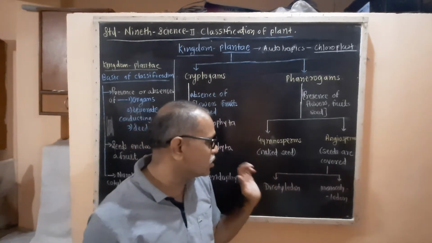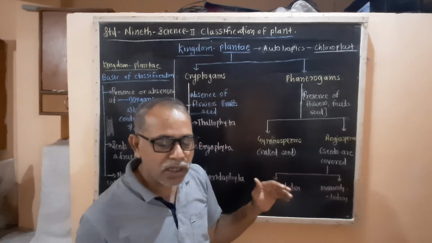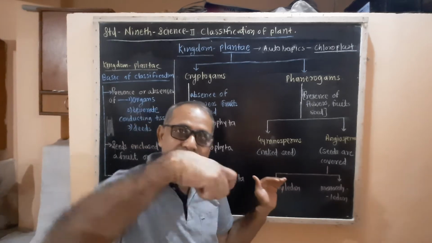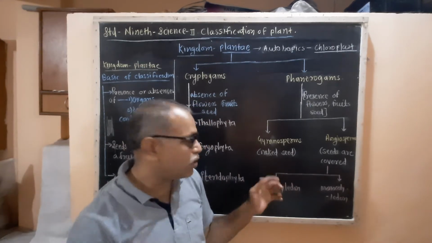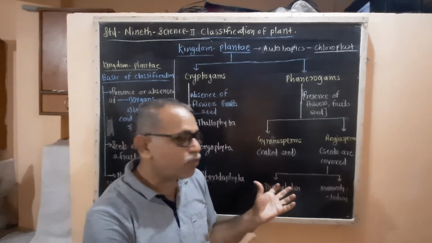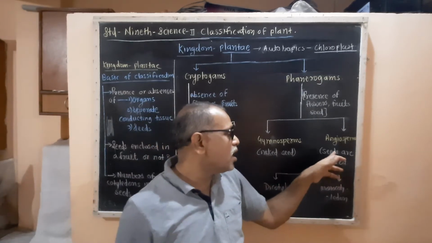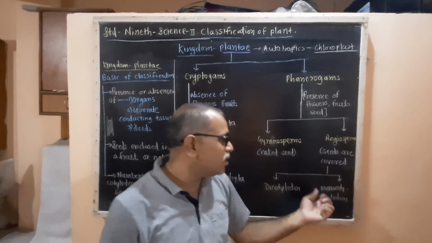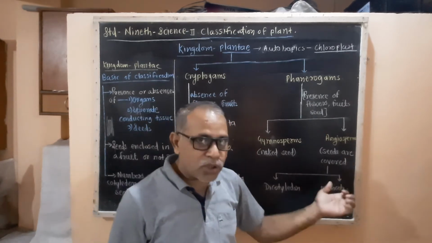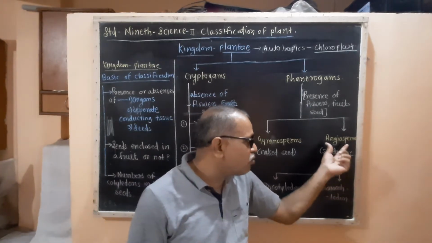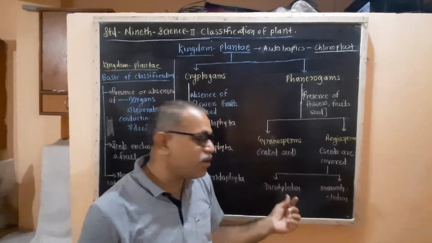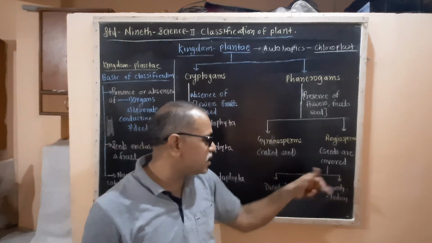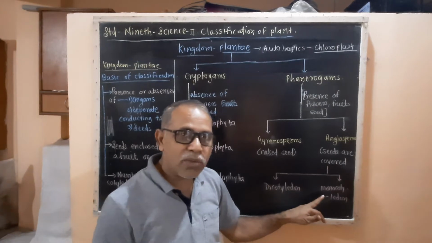Seeds are not closed, so they are naked seeds, not enclosed inside the fruit. In the others, the seeds are enclosed in the fruit and covered by the seed coat. One more thing: seeds have cotyledons. If a seed has one cotyledon, it is a monocotyledon.